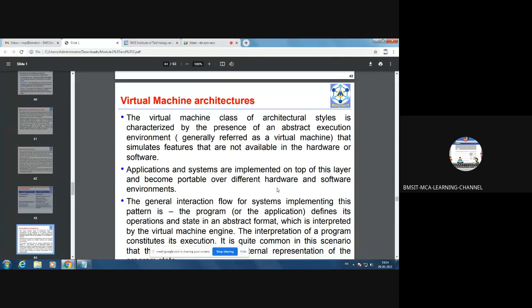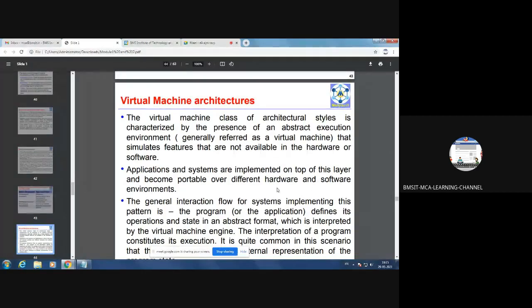Say, for example, you can have one virtual system, and in it you can have multiple operating systems. So you can have one Macintosh and you can have one Linux. What is your core operating system? Your core operating system is Windows, and by using the virtual machine VMware, you have installed Macintosh also, and you have installed Linux also. So that is the role of a virtual machine.